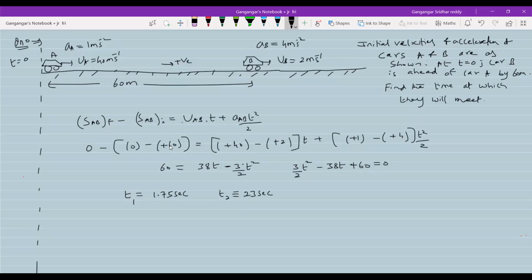What is that twice they'll meet? First car A will overtake car B. Then again car B will overtake car A. So how will the set of diagrams be?